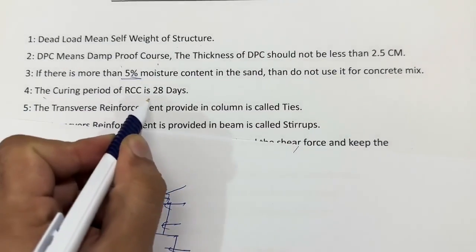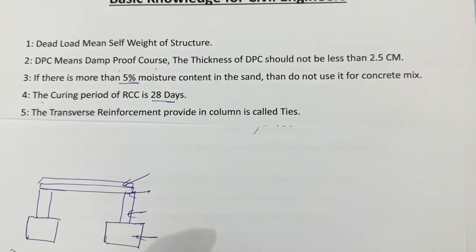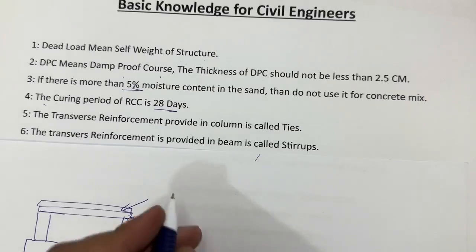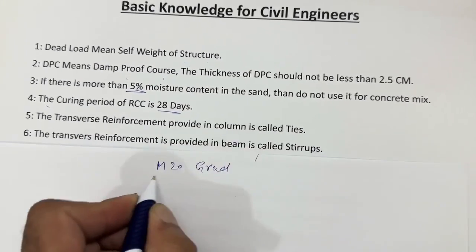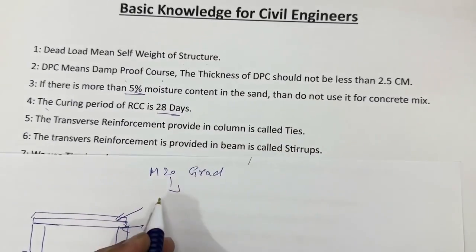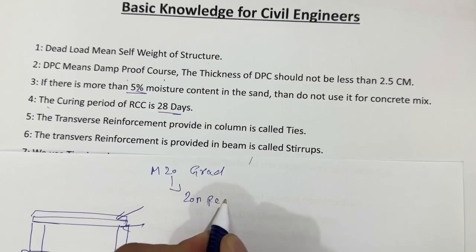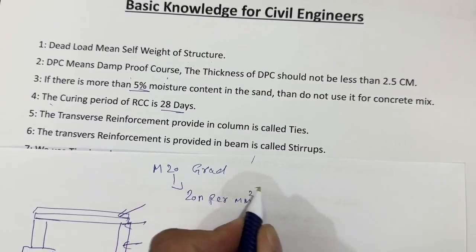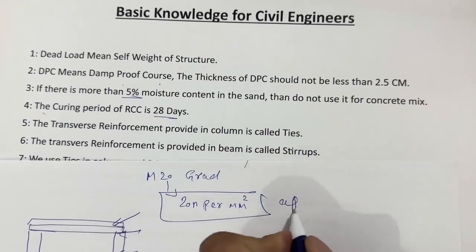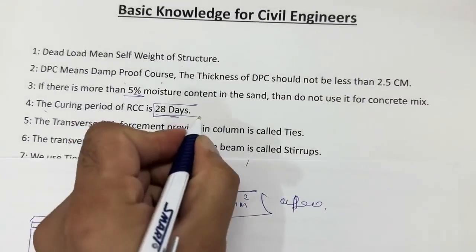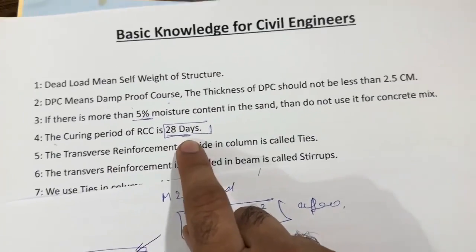Next, the curing period of the RCC is 28 days. Why? Suppose I have M20 grade concrete. M20 grade means its characteristic strength is 20 Newton per mm square after 28 days. Therefore concrete curing is very important to get the full strength in 28 days. So the curing period of RCC is 28 days.